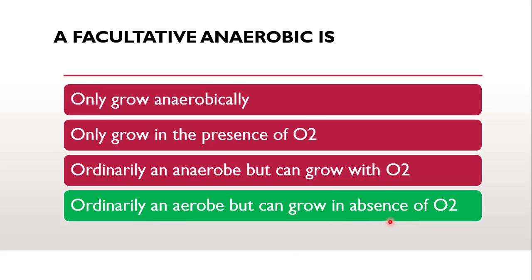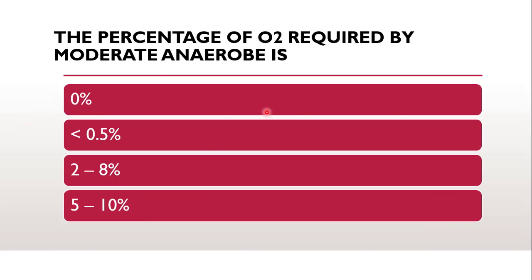The question is, the percentage of oxygen required by a moderate anaerobe is. Moderate anaerobes are anaerobes which grow in absence of oxygen, but moderate means a little bit of concentration of oxygen can be tolerated.